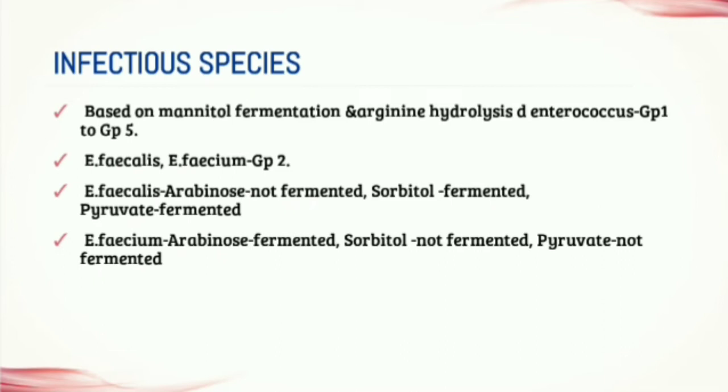Now let's see the difference between Enterococcus faecalis and Enterococcus faecium. Sorbitol and pyruvate is fermented by the Enterococcus faecalis and not fermented by Enterococcus faecium. Arabinose is not fermented by Enterococcus faecalis and fermented by Enterococcus faecium. Enterococcus faecalis is common in clinical specimen and Enterococcus faecium is more drug resistant than Enterococcus faecalis.